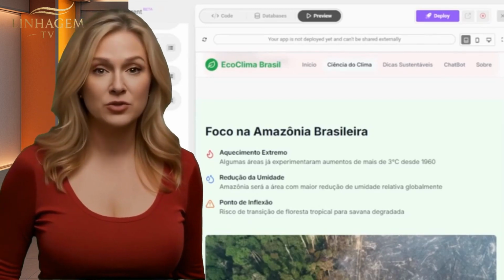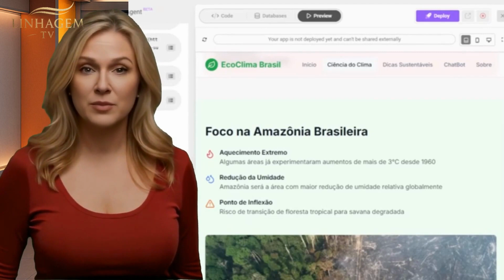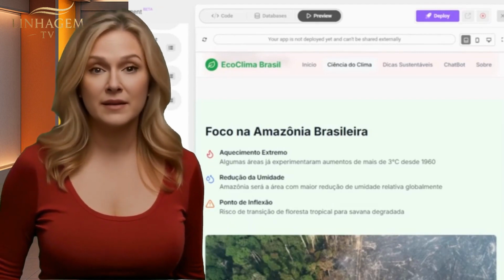If you always wanted to create something with AI but thought you needed to be a programmer for that, you can forget it. Now you just have to go to the website, describe your idea, and watch the magic happen.